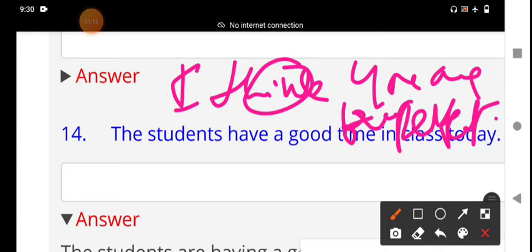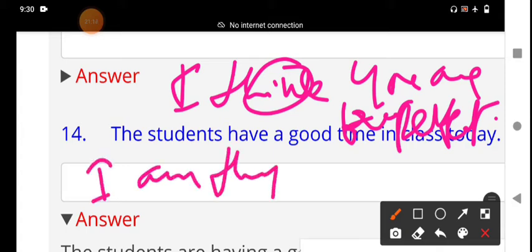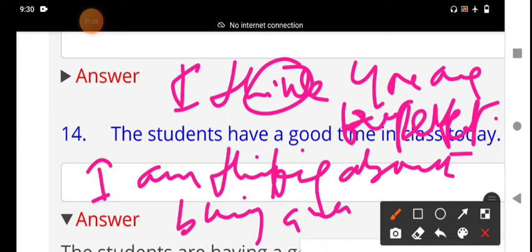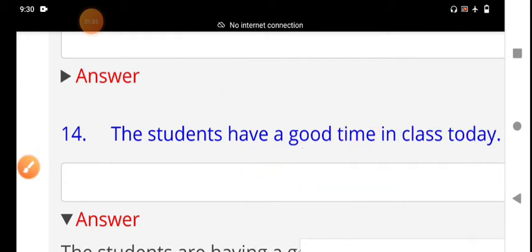With the same verb, I am thinking about buying a new house, buying a new bike. It is an action verb. That's why, today, at this moment, at that time, we use state verbs functioning as active verbs.